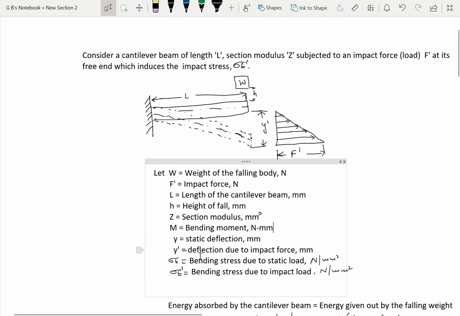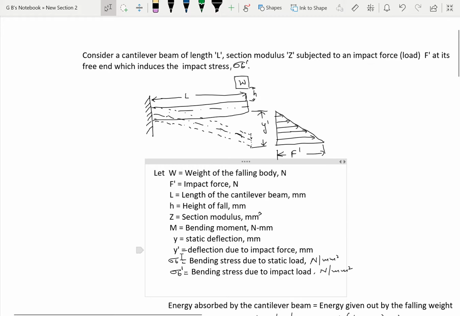Y prime is the deflection due to impact force. When we drop this weight W from a height h onto the beam at a certain velocity, the deflection due to that is called the deflection due to impact force or impact load.